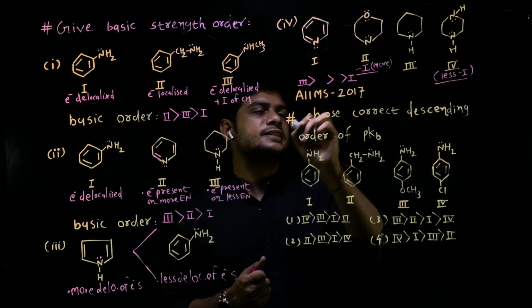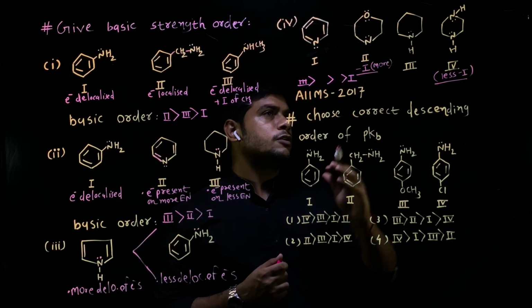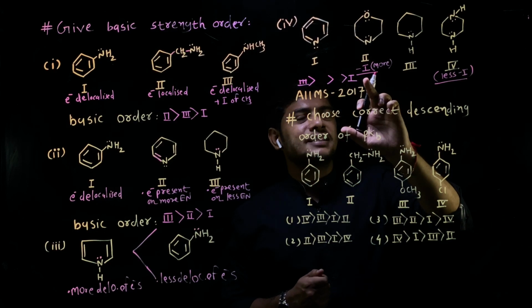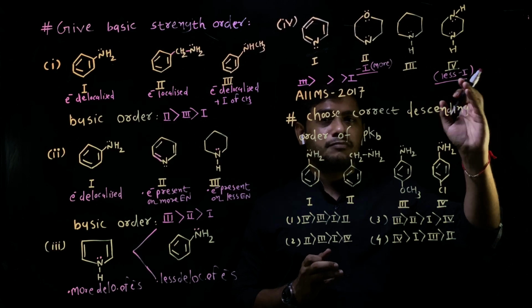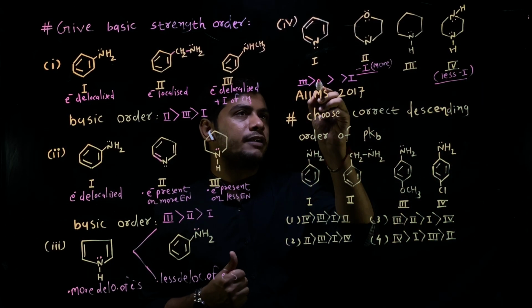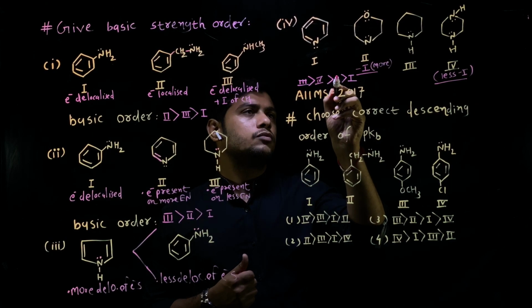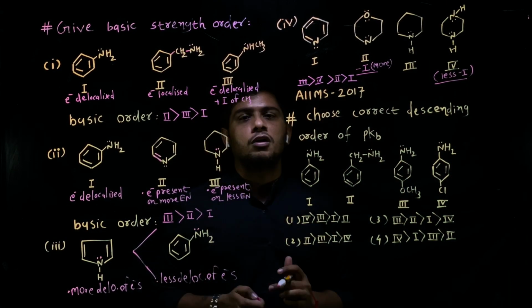Now we'll decide the basic strength of the fourth and second structure. More minus I effect means less basic, and less minus I means more basic. So first we'll write 4 and then we'll write 2: 3, 4, 2, 1. I hope you all understand.